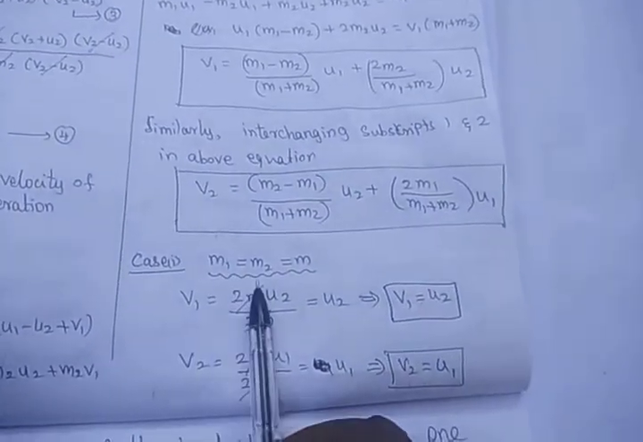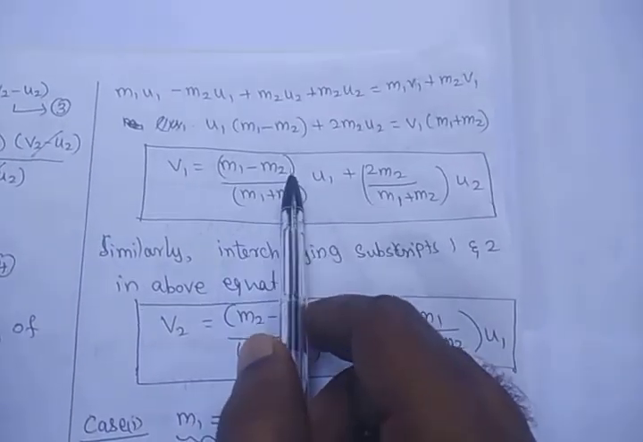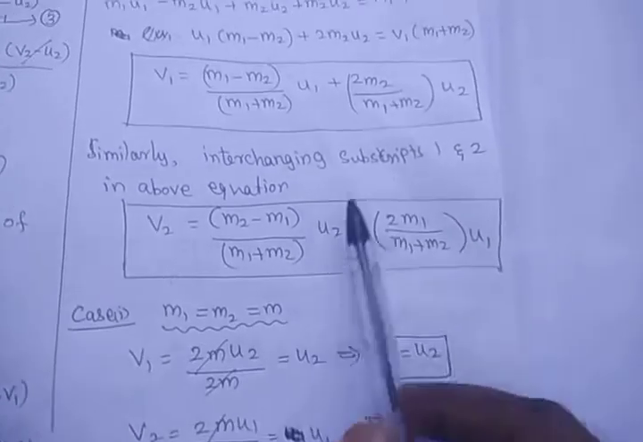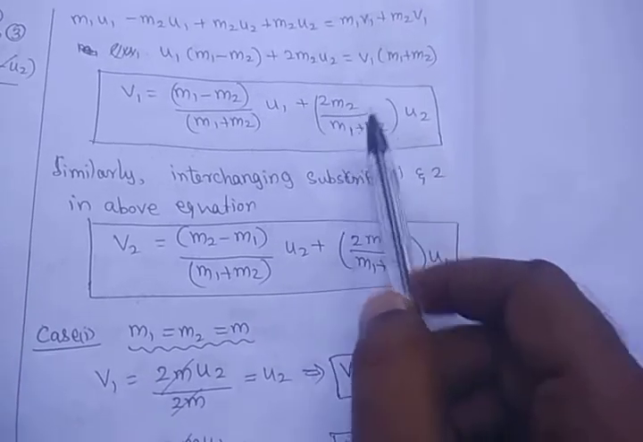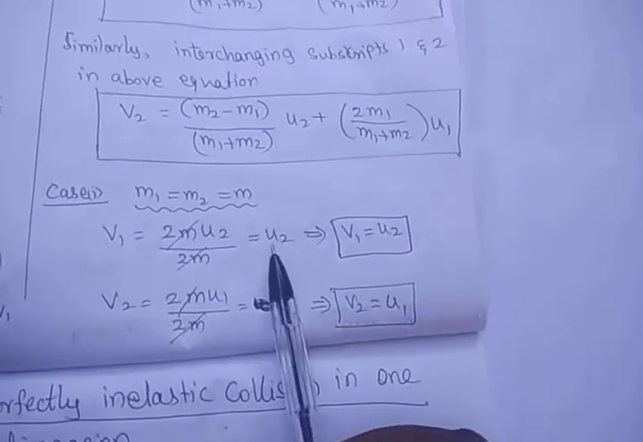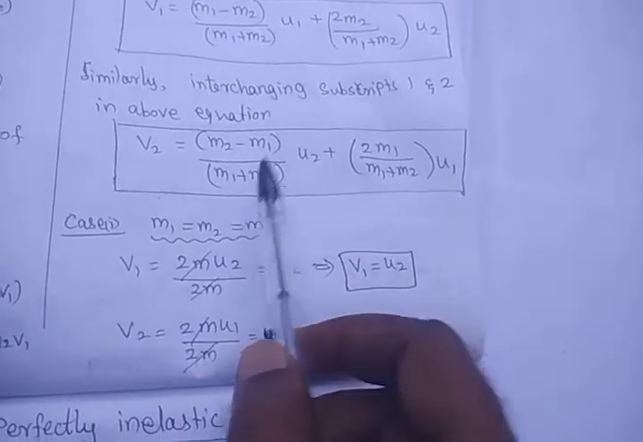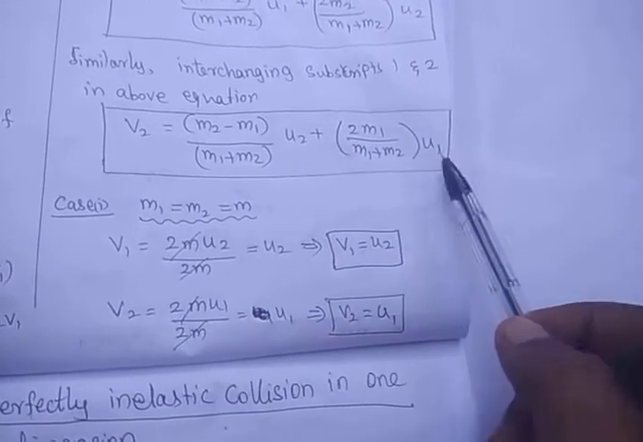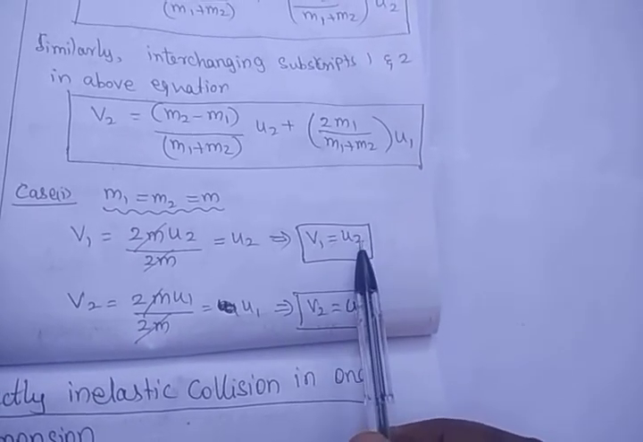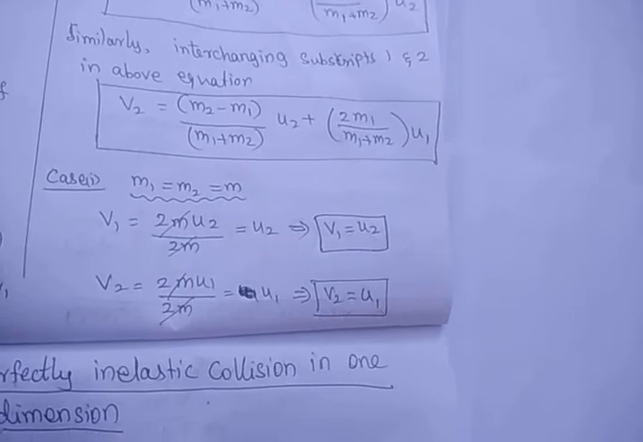Now when the two bodies have the same mass, m1 and m2 are equal, what will happen? This term will become 0. Then m1 and m2 are both m, so 2m by 2m, the 2m get cancelled, and we arrive only at u2. So v1 is equal to u2. Similarly, here also this term will become 0, 2m by 2m get cancelled, we get u1. That is, the first body's final velocity is equal to the second body's initial velocity, and the second body's final velocity is equal to the first body's initial velocity.